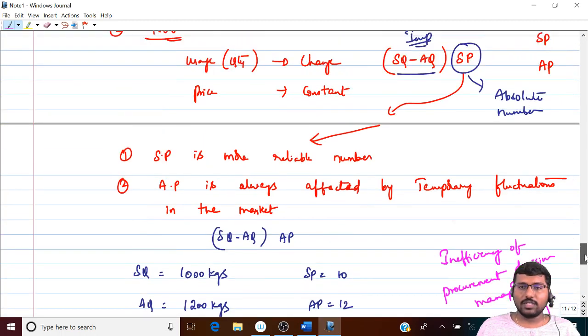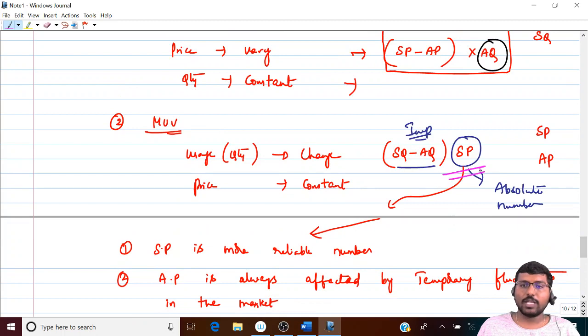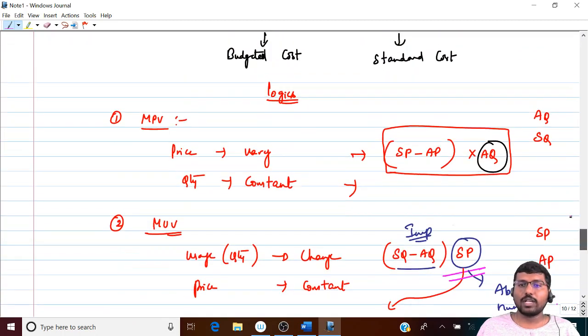So following these reasons, when it comes to price, which will be kept constant? Standard price. When it comes to quantity, which will be kept constant? Actual quantity. This is very important and it is the lifeline of this chapter, because in so many other problems that we are going to do, you will understand how important this is. Are you able to get me?